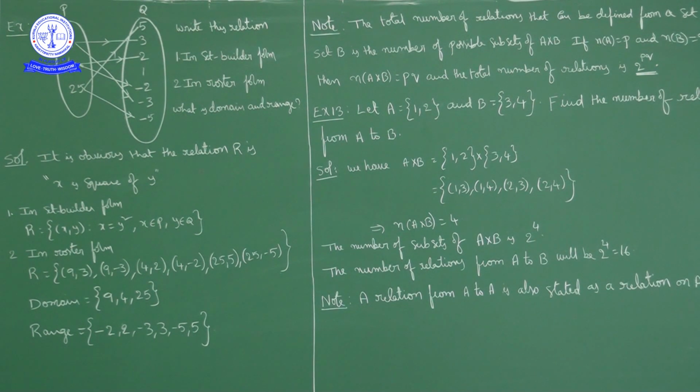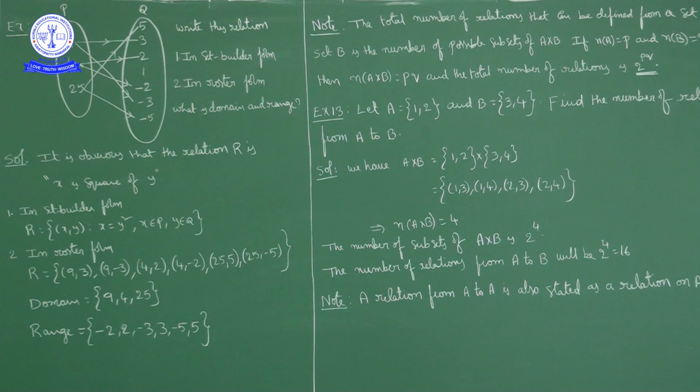Suppose here you have x, here you have y. What kind of mapping is this? x is the square of y. Now in set builder form, R is equal to the ordered pair (x, y) such that x is the square of y, that is x is equal to y square, where x belongs to P and y belongs to Q. This is set builder form.